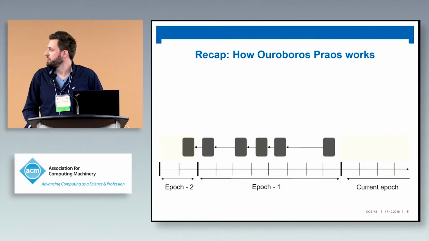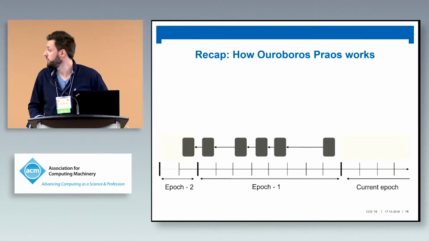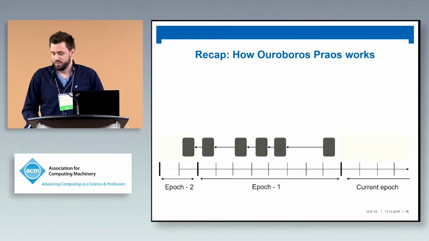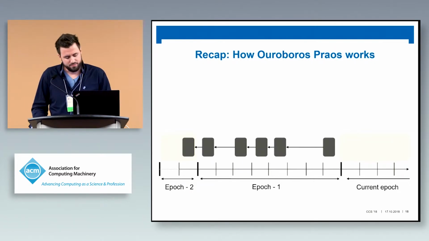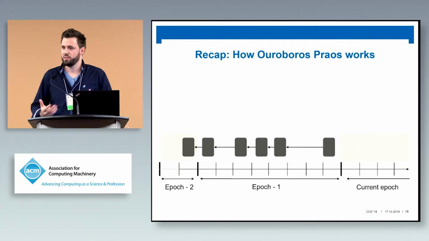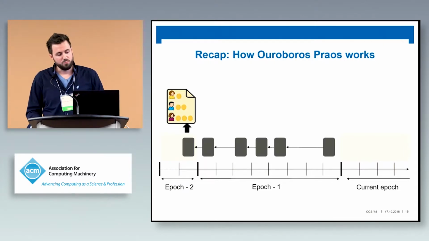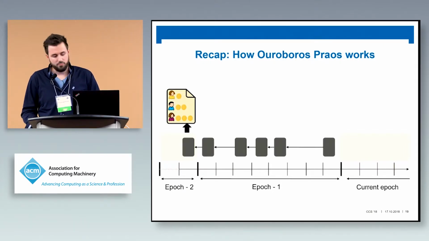Let's be a bit more precise. Assume here we have a chain and we are in the current epoch, to your right. What's happening now? First, parties have to agree on the stake distribution according to which the leaders should be sampled. This is taken from the last block in epoch minus 2.